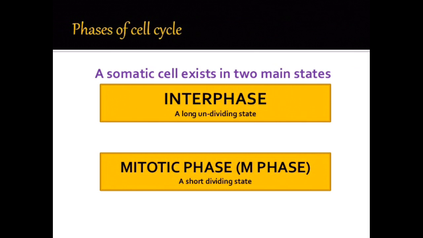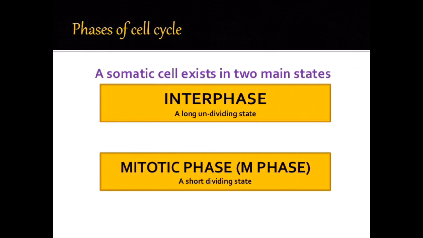Phases of cell cycle. A somatic cell exists in two main states. Somatic cells means the vegetative cells, the cells which build the body. As you know, there are two types of cells in our body, somatic cells and reproductive cells. So first you see the states of cells.